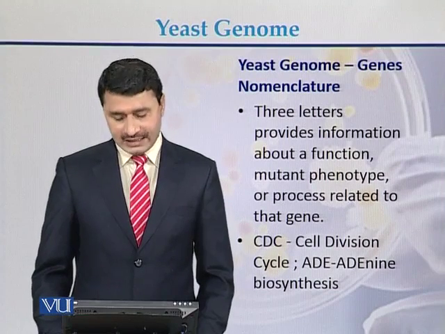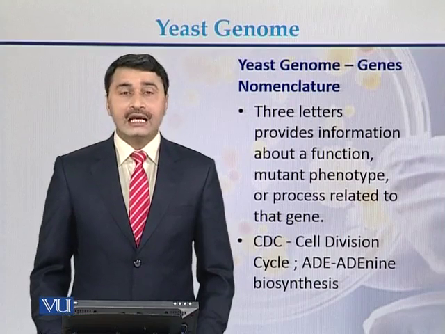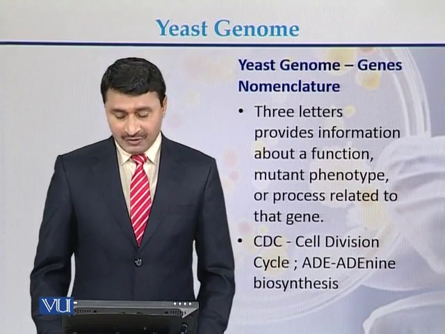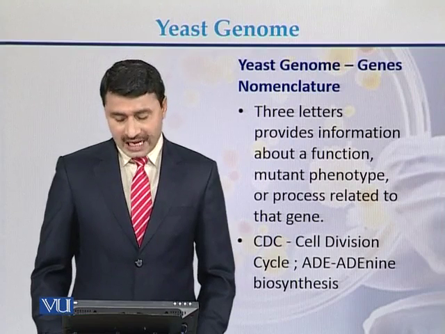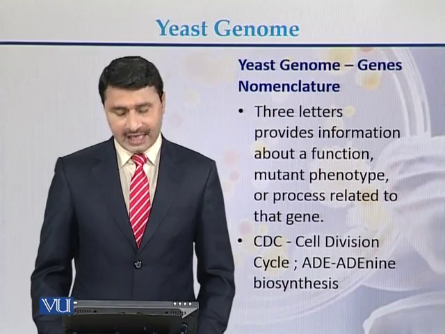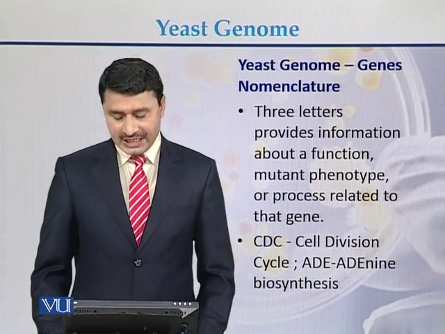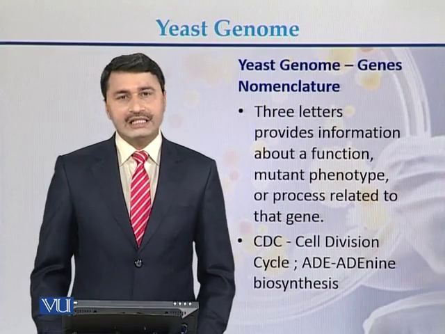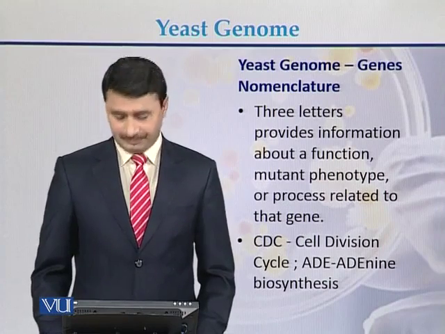So here we can see that CDC is the name of the gene related to the cell division cycle. C is for cell, D for division, C for cycle. And ADE is for adenine biosynthesis.